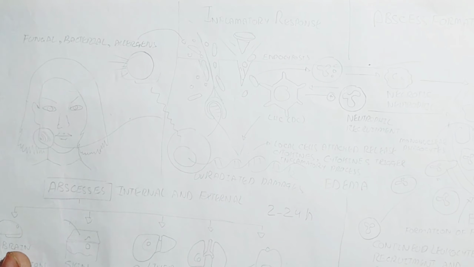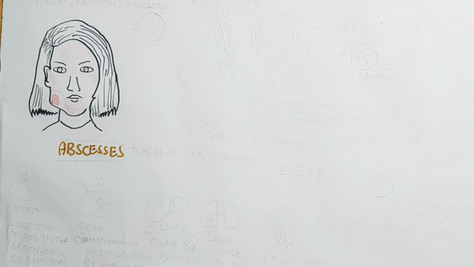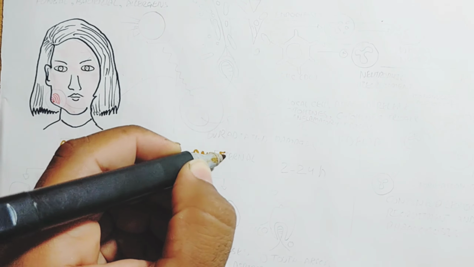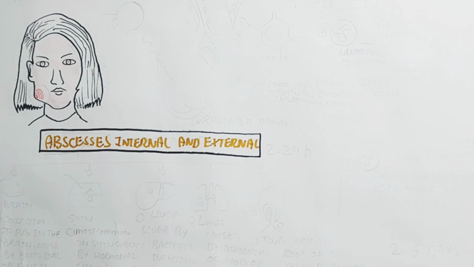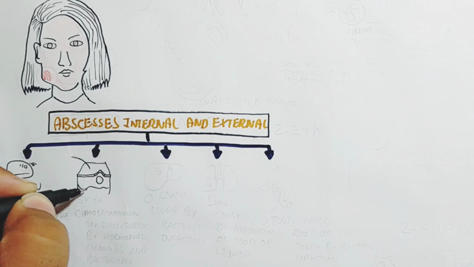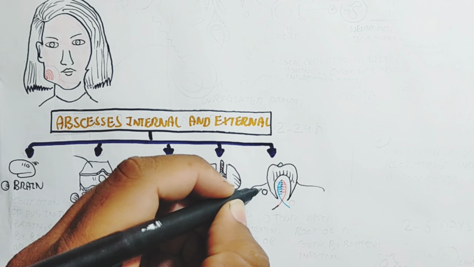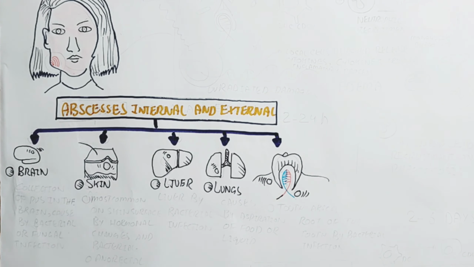For example, you can think about facial abscesses. The major example is the facial abscess. Abscesses can be internal or external, depending on the situation. For example, an abscess inside the brain is internal, one outside on the skin is external, and the liver is also internal. The lungs can be both internal and external. A tooth abscess is also internal.